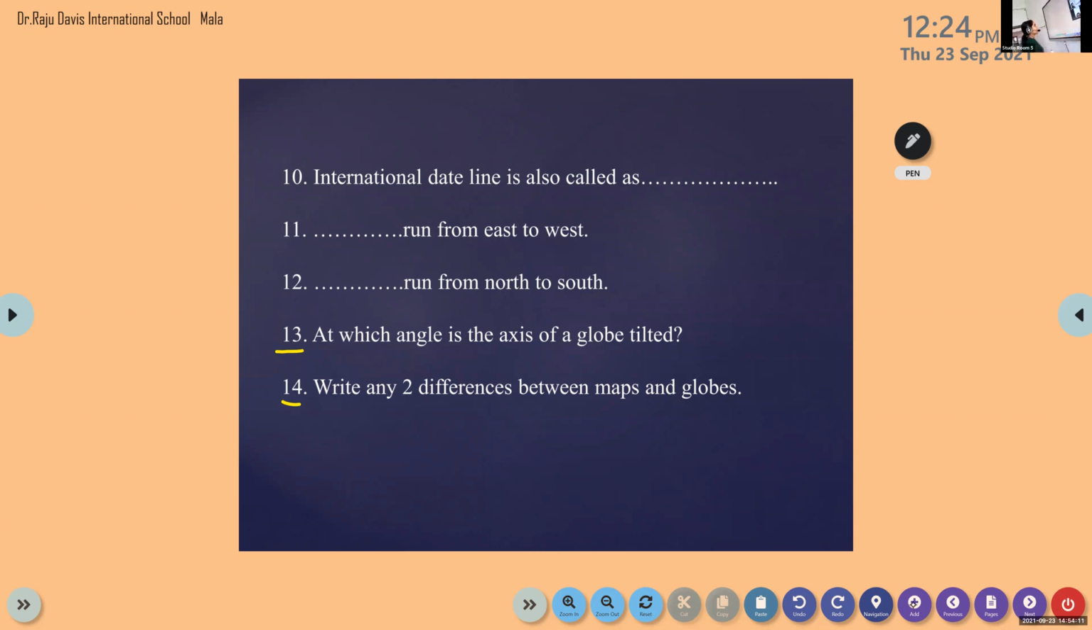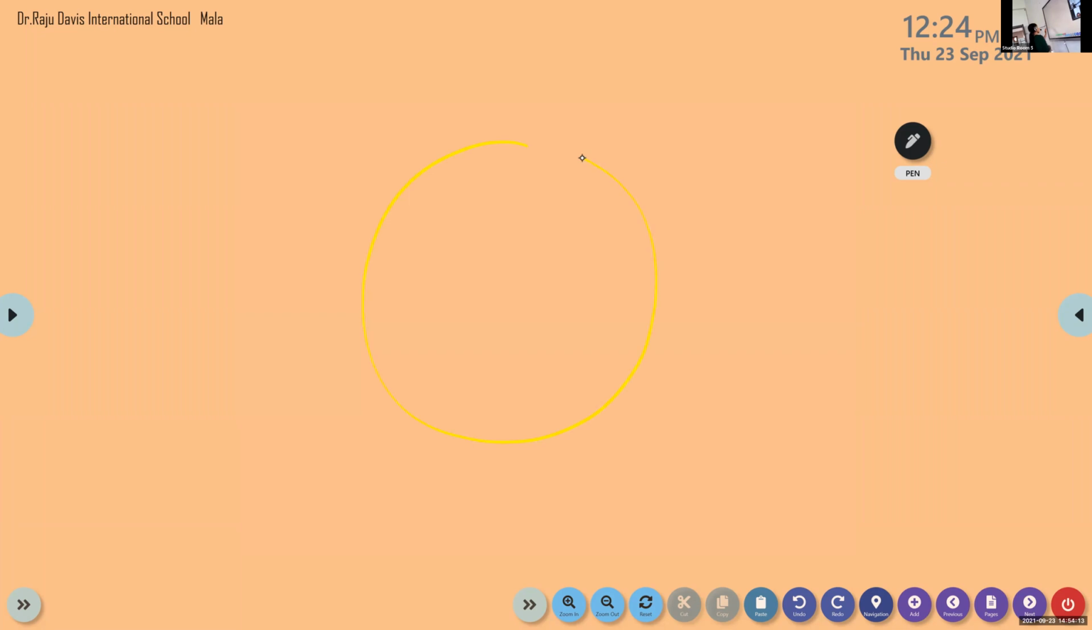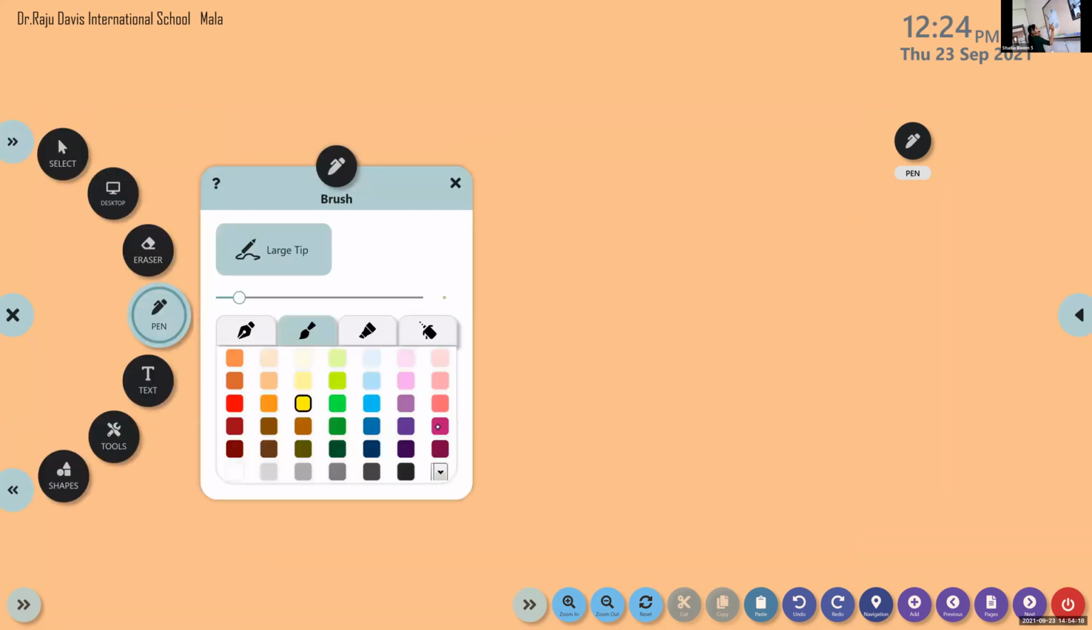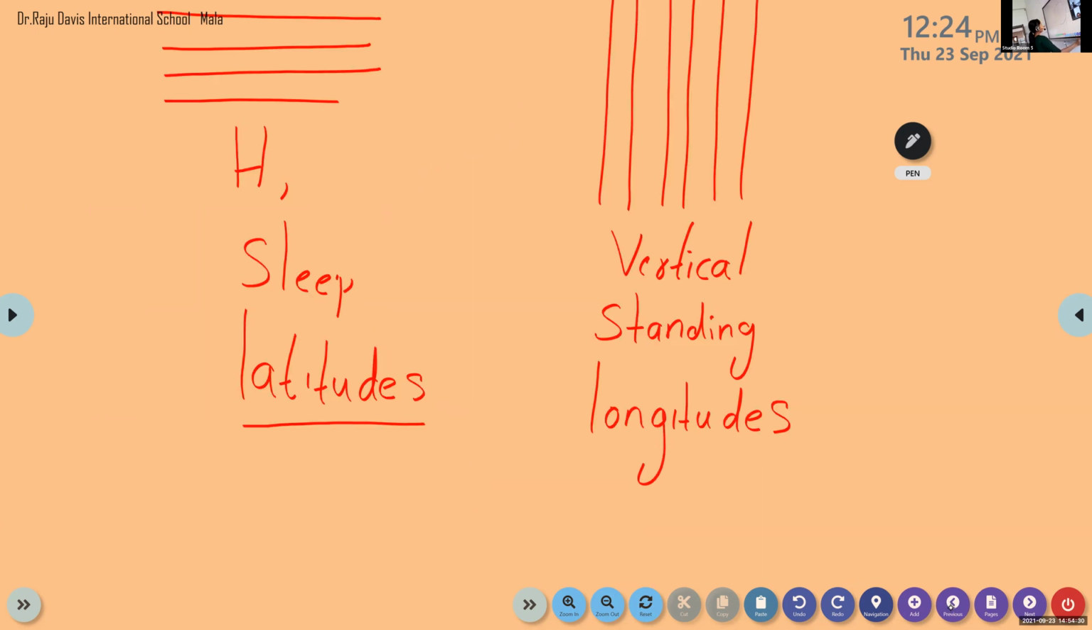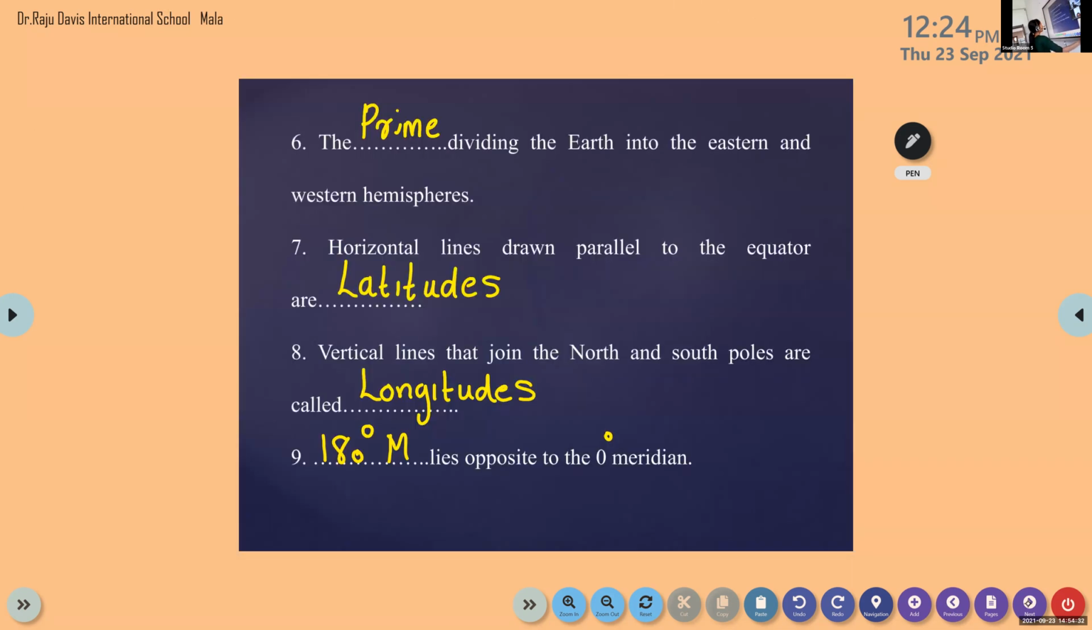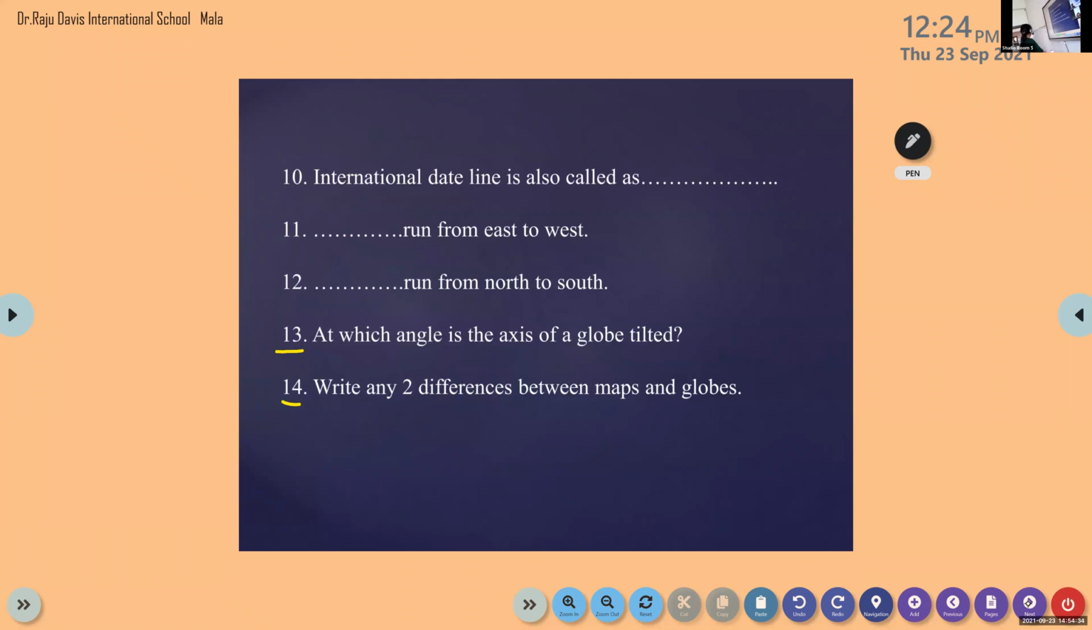11 and 12. Okay, look here. This is our Earth, and here we have north, here south, here east, and west. Can you please answer this question? Okay. So let's discuss the first one.